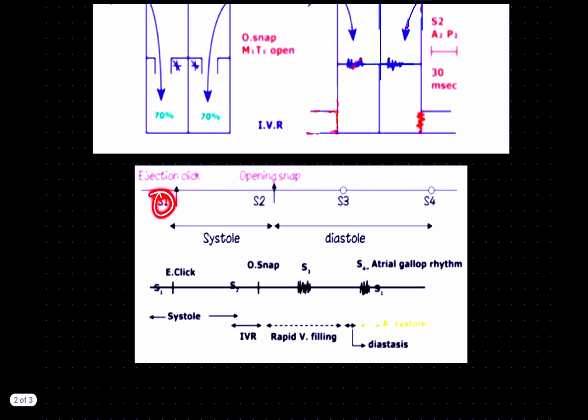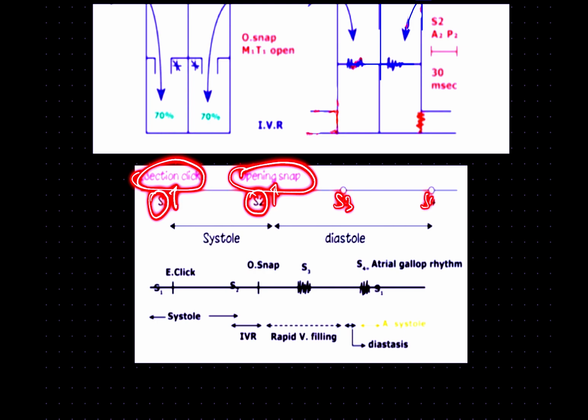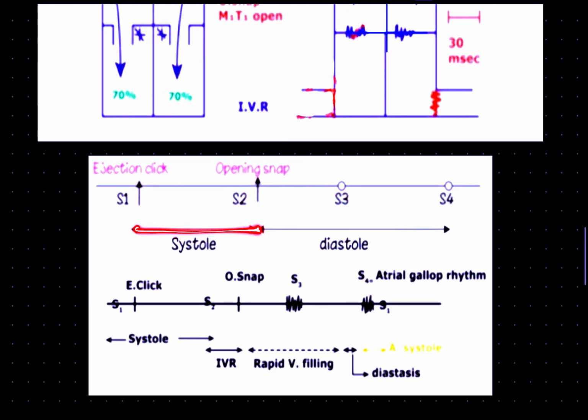This was about S1. After S1, we have the ejection click. Then we have S2. After S2, we have the opening snap, and then S3, and then S4, right? Now this much of the phase is under systole, and the rest is under diastole. Same thing is mentioned right here.